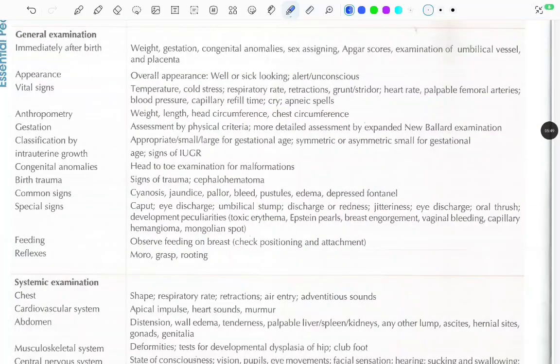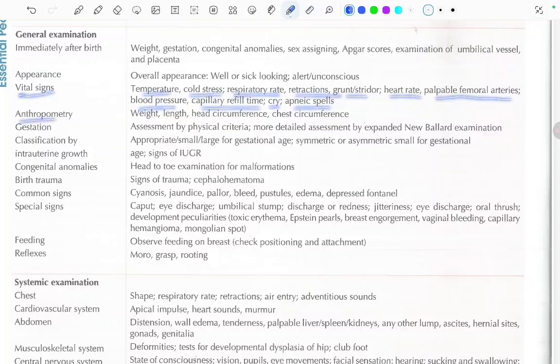Now coming to general examination, the first one is immediately after the birth. What is done? We have to measure the weight, gestation, congenital anomalies, sex assigning, Apgar scores, and examination of the umbilical vessels and placenta. In the appearance, we have to look at the overall appearance, well or sick looking, and alert or unconscious. Then the vital signs like temperature, cold stress, respiratory rate, retractions, grunt or stridor, heart rate, palpable femoral arteries, blood pressure, capillary refill time, cry, and apneic spells.